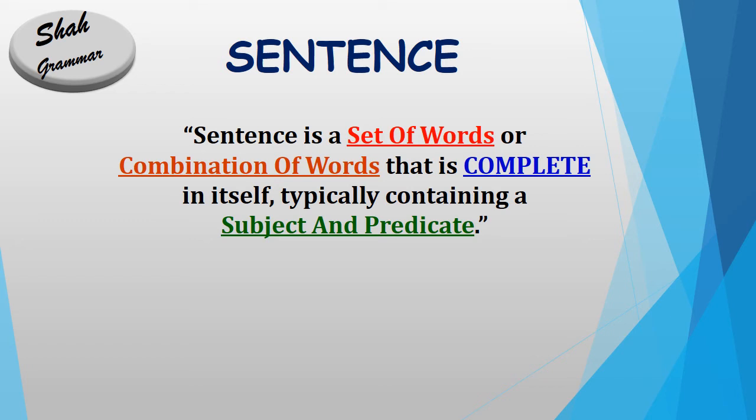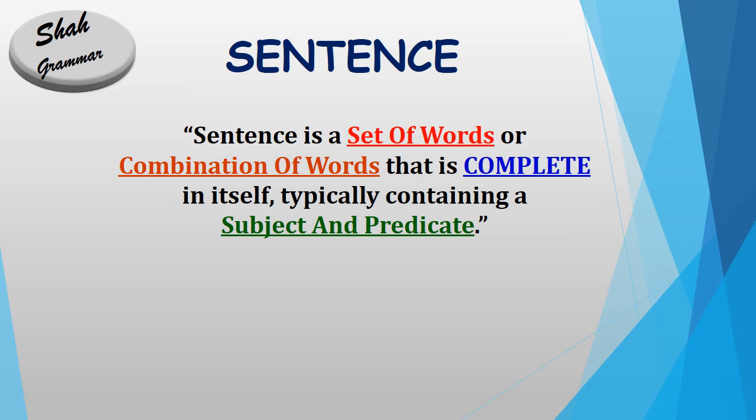Sentence. Yeah guys, we will discuss sentence now, and here we will give you a brief intro regarding sentence. Otherwise we have a series of videos regarding sentence, pattern of sentence, structures of sentence and types of sentence. So let's see its primary definition. A sentence is a set of words or combination of words that is complete in itself and typically contains a subject and predicate.